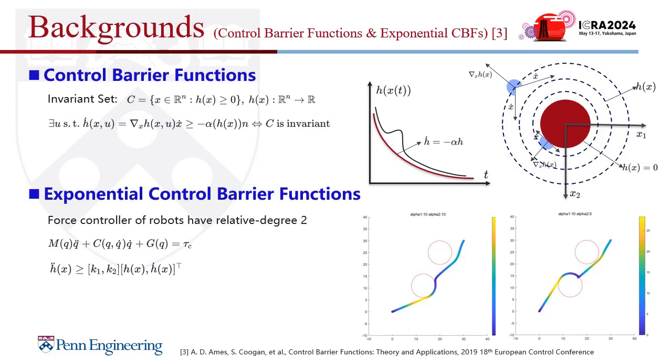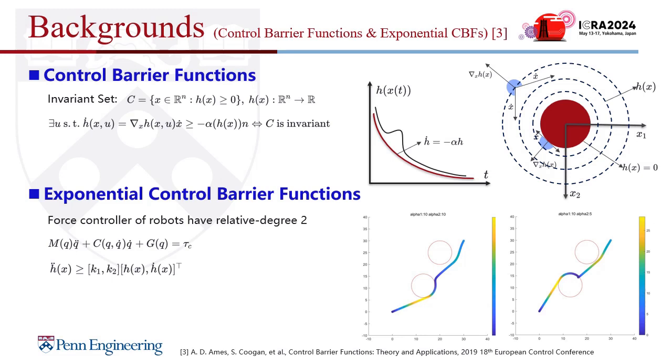If we define a scalar barrier function h of x, the invariant set, or the so-called safe set, is the set of x which makes the barrier function positive. And this theorem tells us that the existence of a control which makes the time derivative of h greater than alpha h is a necessary and sufficient condition of set invariance. Generally, people use this condition as a constraint of a QP, which finds a u which is closest to the reference u subject to this constraint.